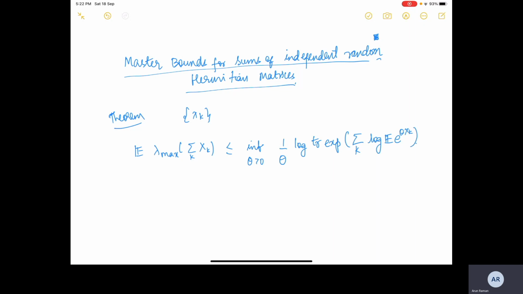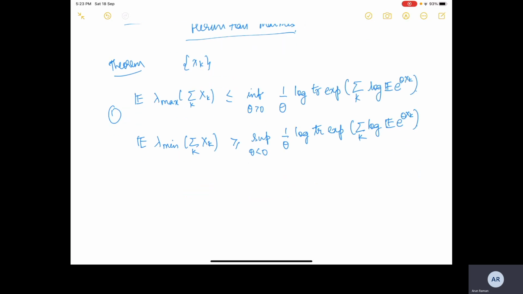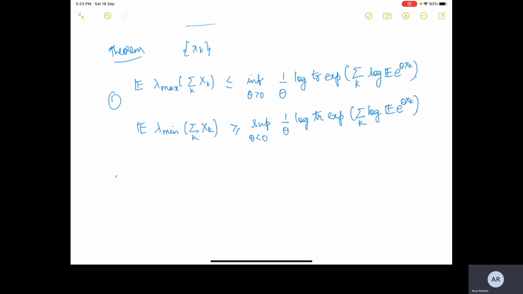Similarly we will have a bound for the smallest eigenvalue as well, which is greater than or equal to the supremum over theta less than 0 of 1 over theta log trace exponential sum over k log expected e raised to the power theta X. So this is the first part, the bounds on the expected value of the largest and smallest eigenvalue.